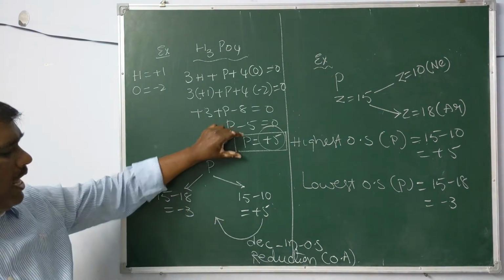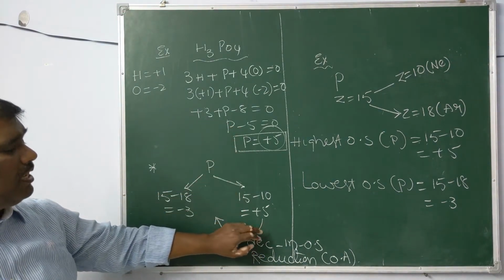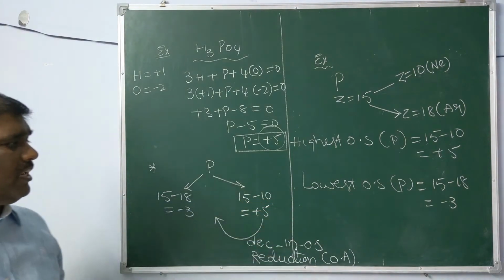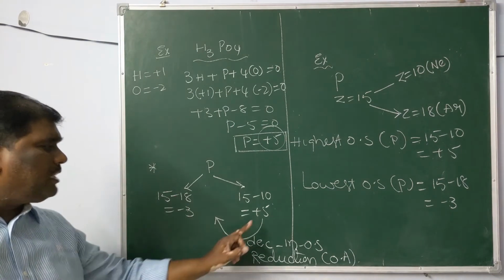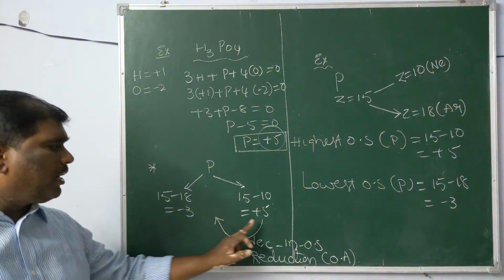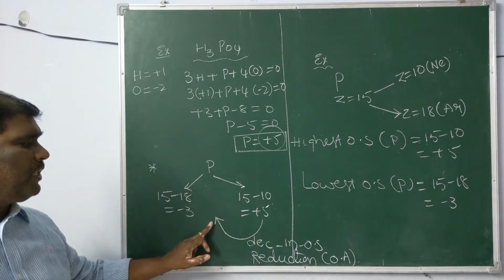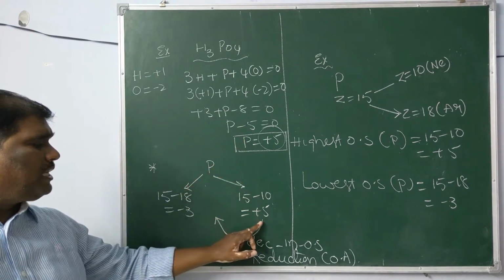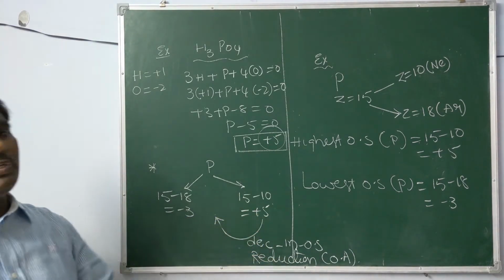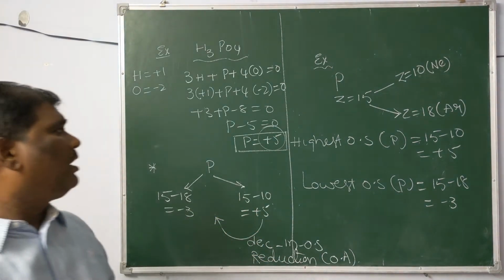Now our compound has the highest oxidation state. There is no possibility to increase its oxidation state further. The only possibility is that it should undergo a decrease in oxidation state, or it should undergo reduction. Thus the species always undergoes reduction and always acts as an oxidizing agent.